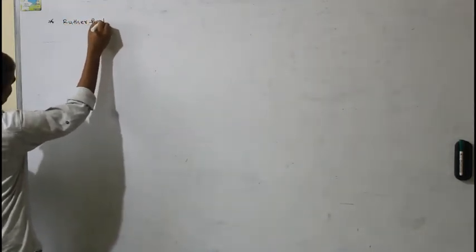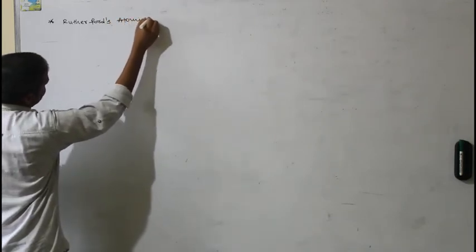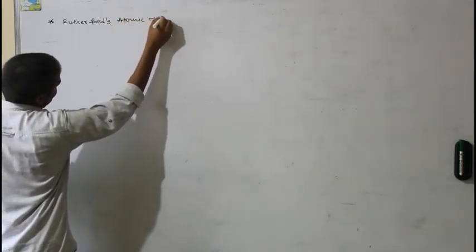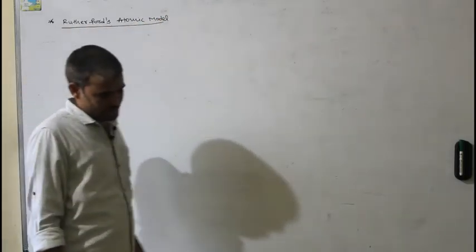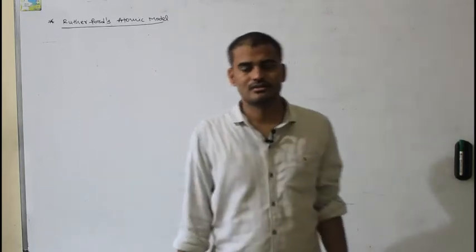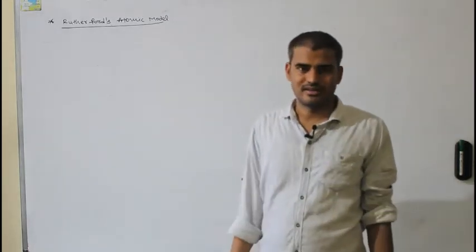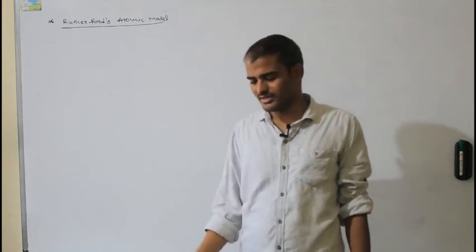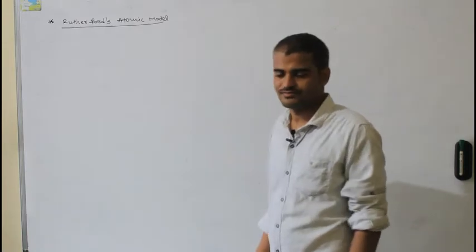Rutherford's atomic model. He proposed an atomic model which is far better than Thomson's atomic model. But he had certain experimental evidence. Certain things he made as assumptions, and certain things are experimental evidences.